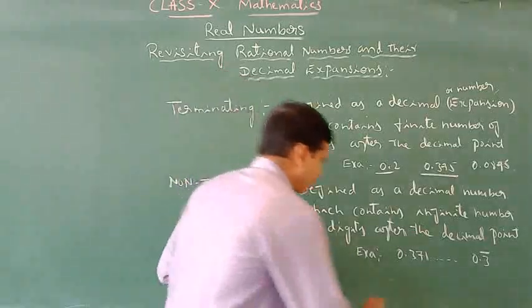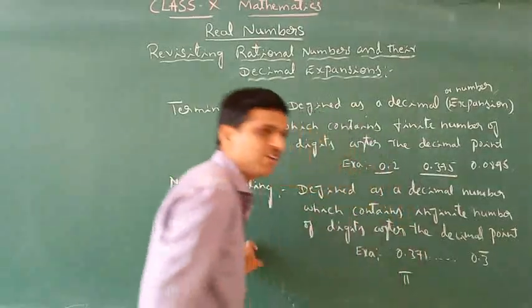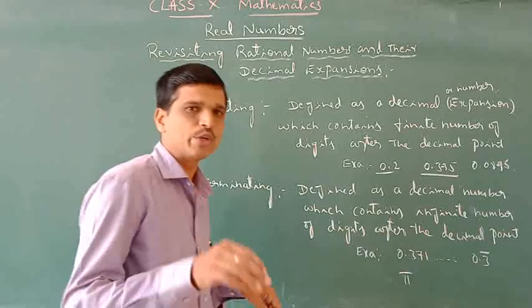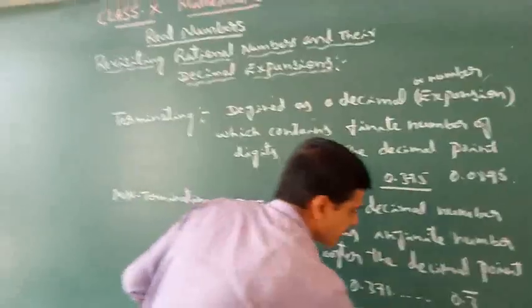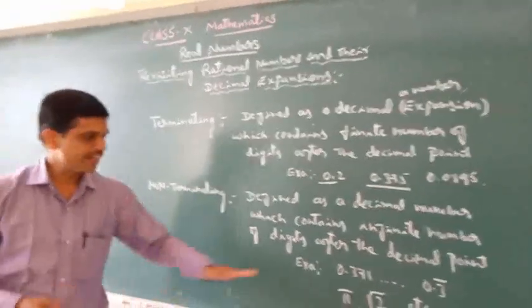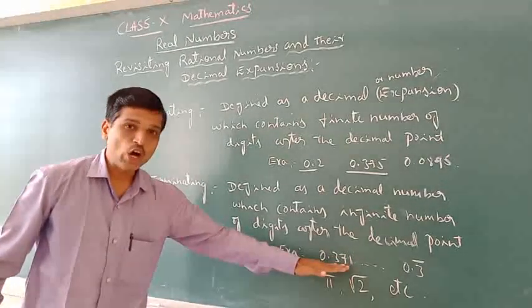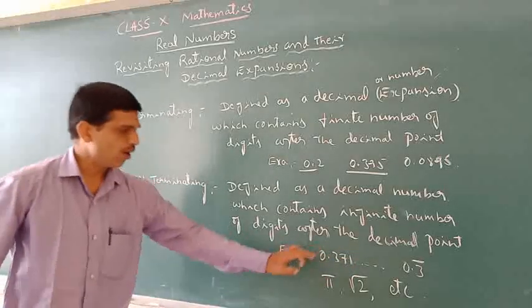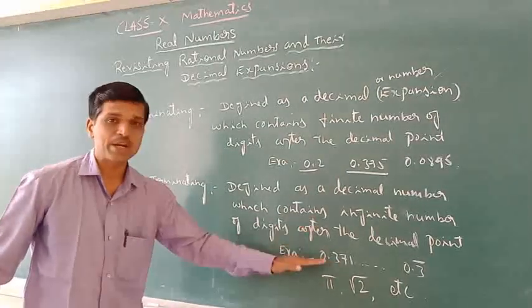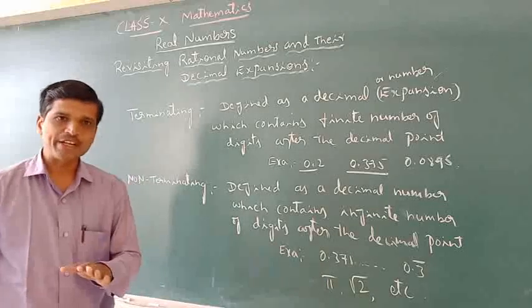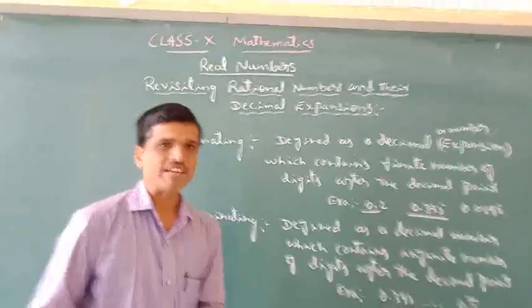Those which are non-repeating are, for example, your famous irrational numbers like pi. You know the value of pi can be expressed as 22 divided by 7, but the decimal cannot end, and likewise square root 2, etc. These are all known as non-terminating and non-repeating or non-recurring. These are all recurring or repeating. That is why these two are known as non-terminating. But if it is recurring or repeating, it is a rational number. If it is non-recurring or non-repeating, it is an irrational number. So these are all the basic concepts we studied in the previous class.